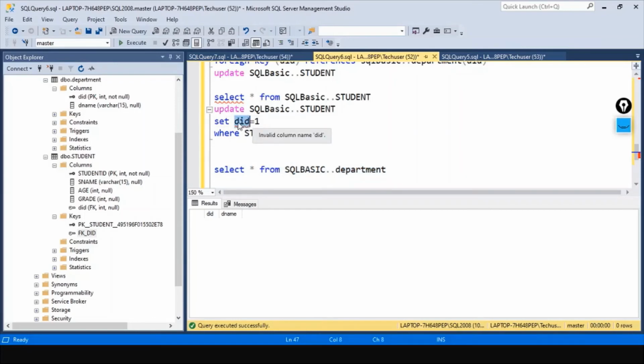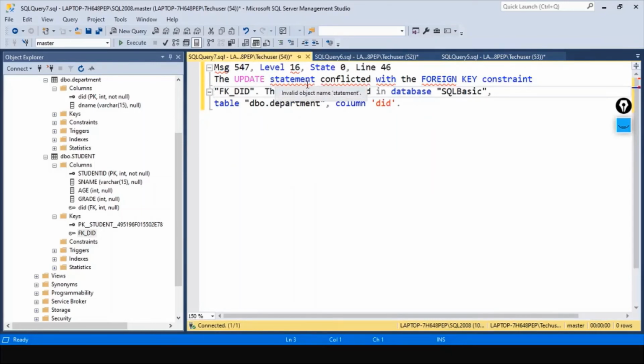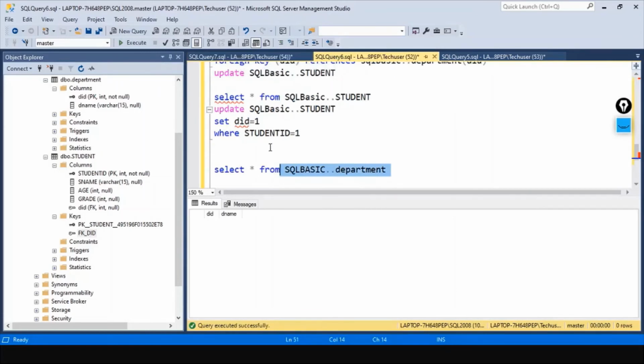Internally, it goes and checks this department table, whether there is a value 1 or not. Actually, there is no value in this table. We have just created a plain table. There is no entry in this department table. So we are getting this error. That is the reason why we got this error: the update statement conflicted with the foreign key constraint. So let's go ahead and enter at least one row into this table.